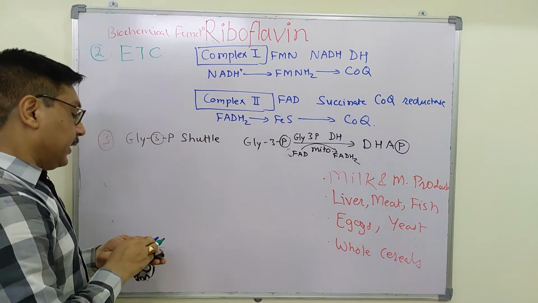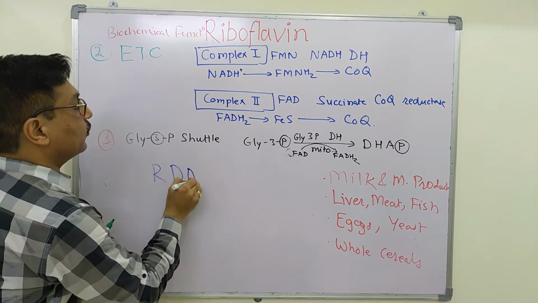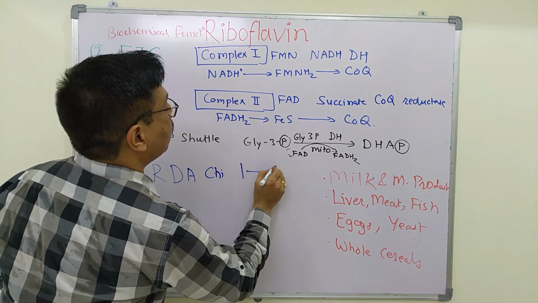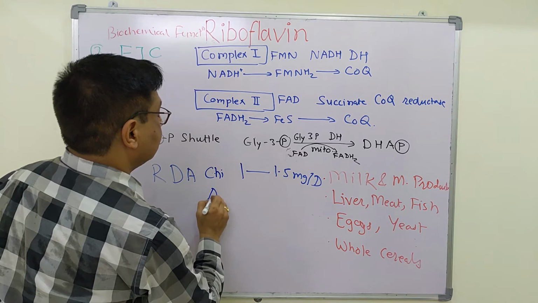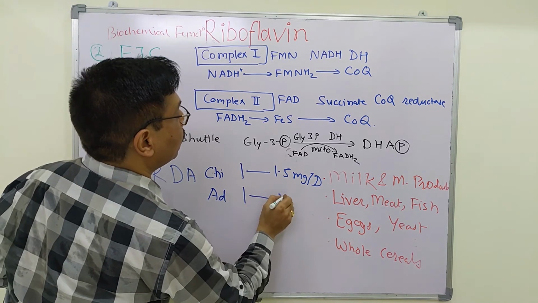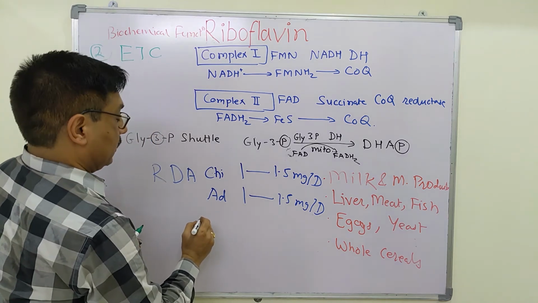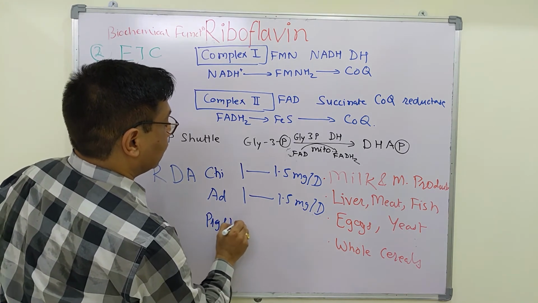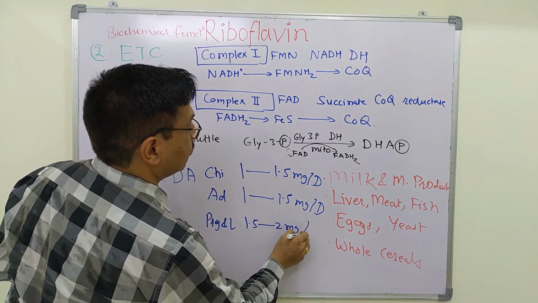And recommended daily allowance: for children, it is 1 to 1.5 milligram per day. For adults, it is 1 to 1.5 milligram per day. And for pregnancy and lactation, it is 1.5 to 2 milligram per day.